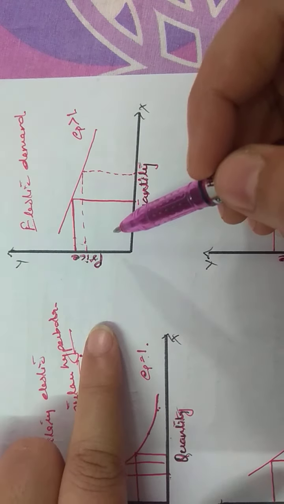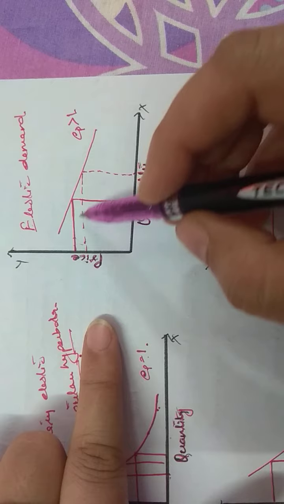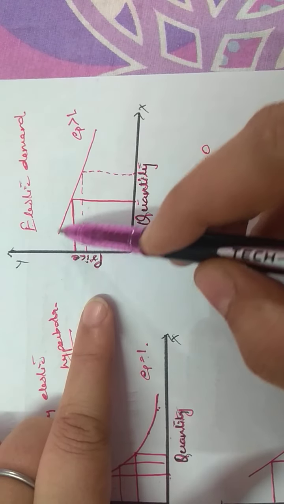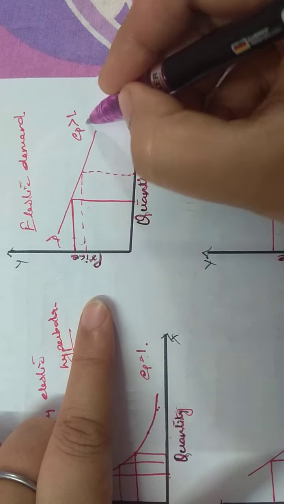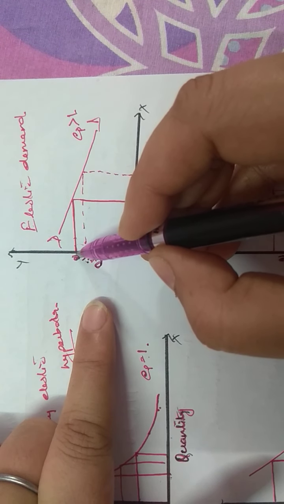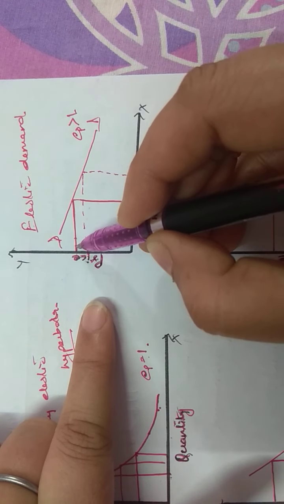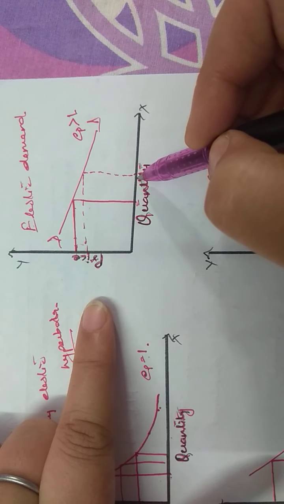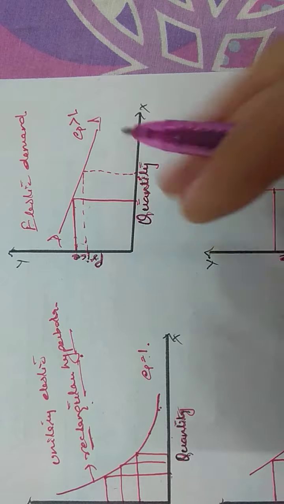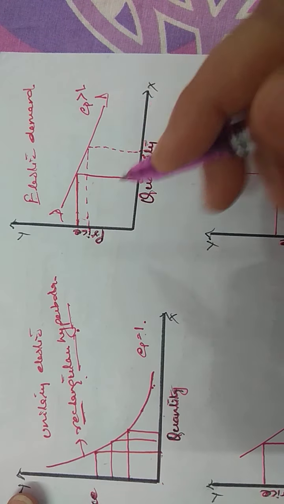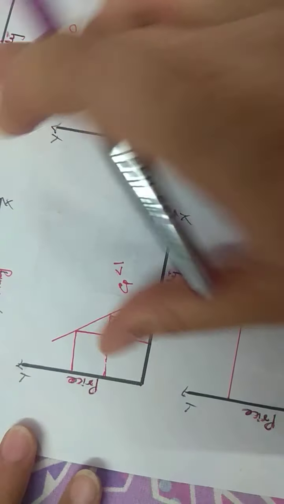When you are drawing this elasticity curve, you must draw the demand curve as flat as possible. And you must show that the change in price is small and the change in quantity is greater. So it has to be a flatter curve. So this shows elastic demand.